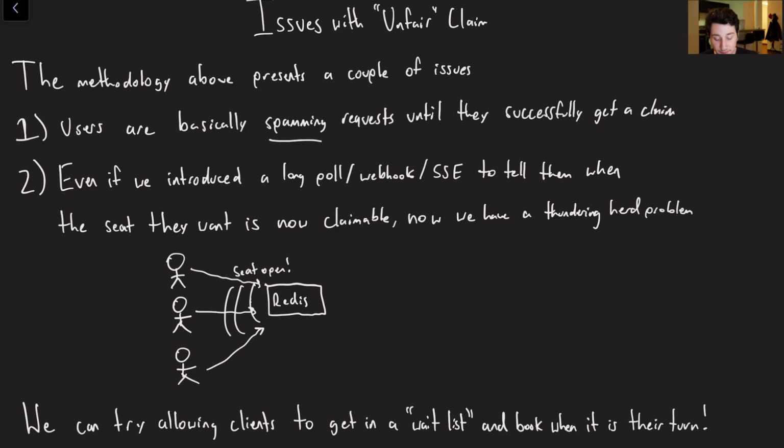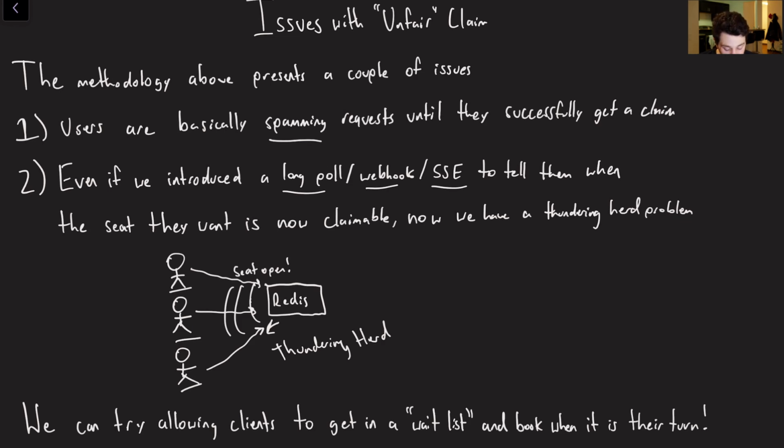Number 2 is that let's imagine that we can fix our spam by having the database tell everyone in real time via some sort of long poll or some webhook or some server sent event when the seat is actually unclaimed again or when the seat claim has expired. Well, that's not particularly ideal either, because all of these guys are going to get that message at the same time, and then they're all going to try and stake their claim, which, like I mentioned earlier, is going to be a thundering herd. So if I've got 100 people here and they all want to make the claim, now all of a sudden we just incurred a crap ton of load on our database and we could bring it down.